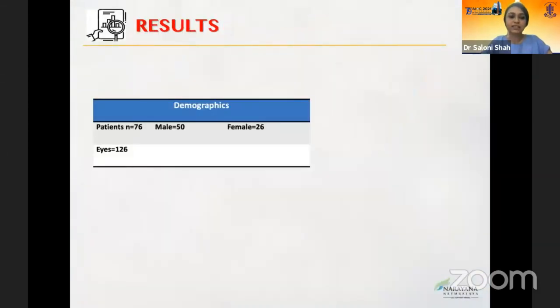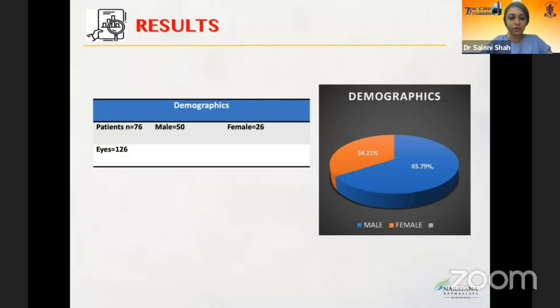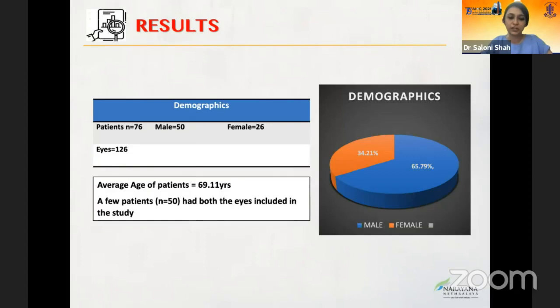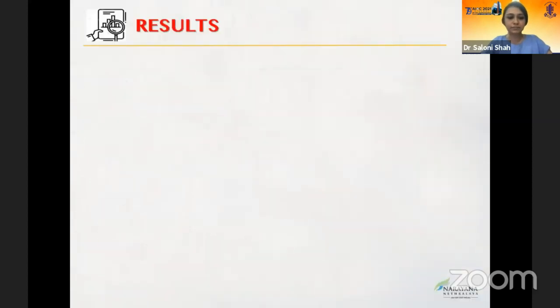Now, results of the 76 patients: 65% were males and 34% were females. The average age of the population of the patients was 70 years. Few patients, that is 50 of the 76 patients, had both the eyes included in the study.